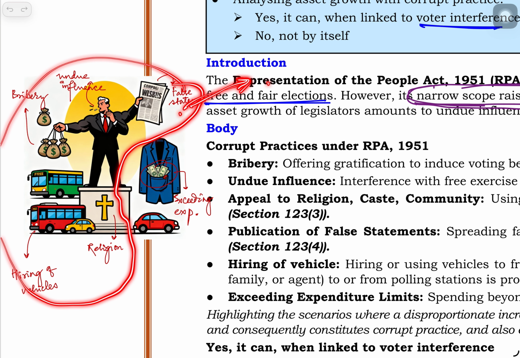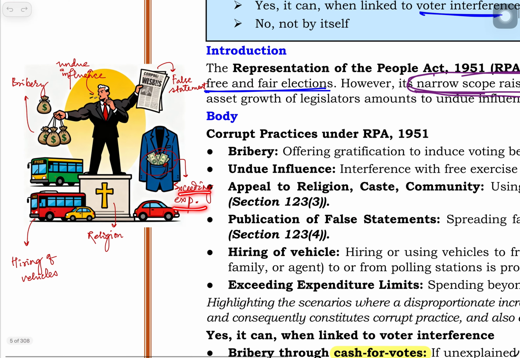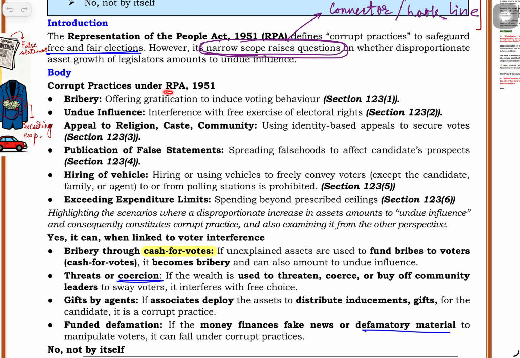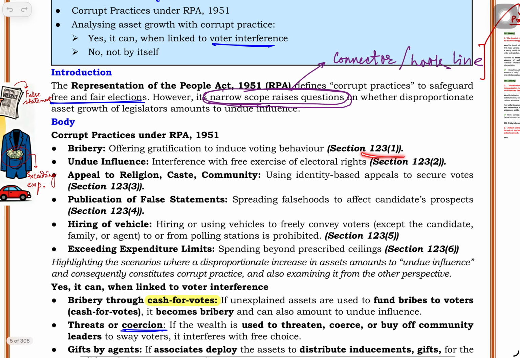This expenditure leads to exceeding expenditure limits. So, corrupt practices under RPA 1951, section 123, clause 1 to clause 6. Remember them in a sequence so that you can use the sections: first bribery.